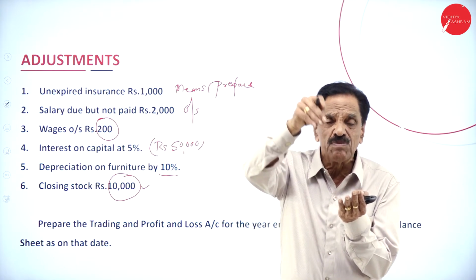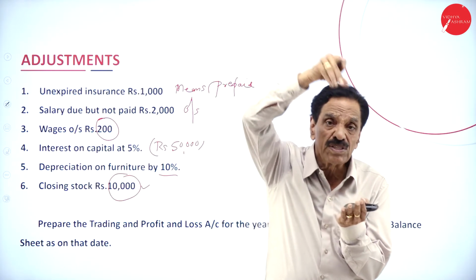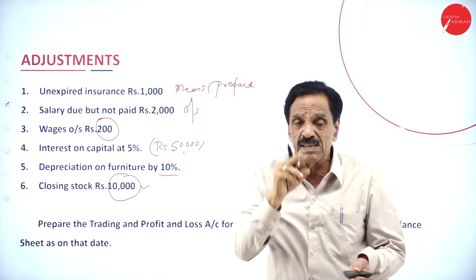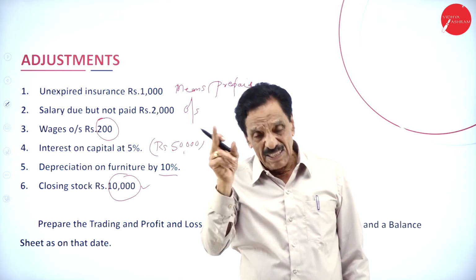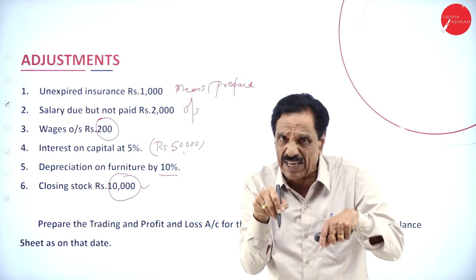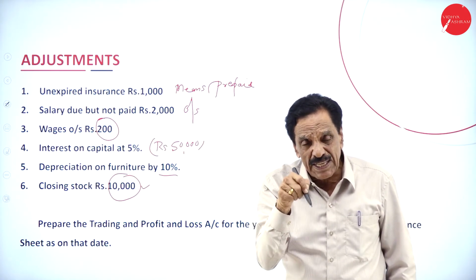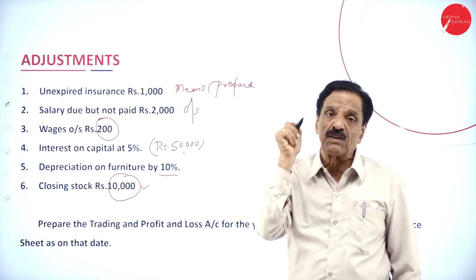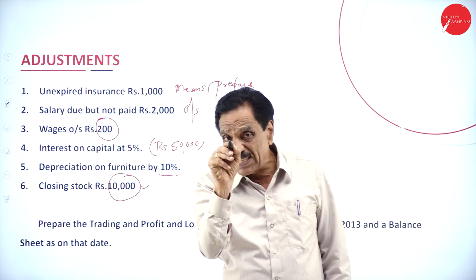Who contributes? The owner contributes. Who is the receiver? The business is the receiver. Who has to pay the interest? The business has to pay the interest because you are doing the final account of the business. So, who pays the interest? The firm pays the interest. For the firm, it's a loss. For him, it's a gain.